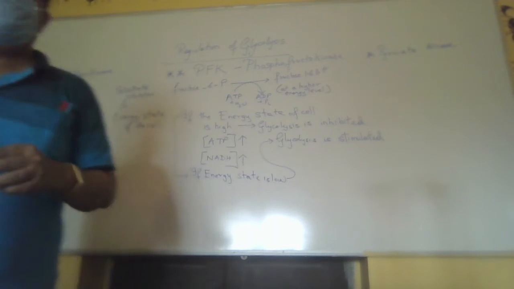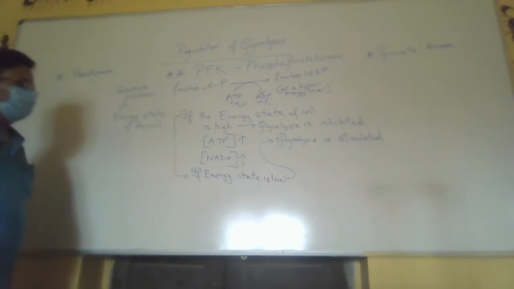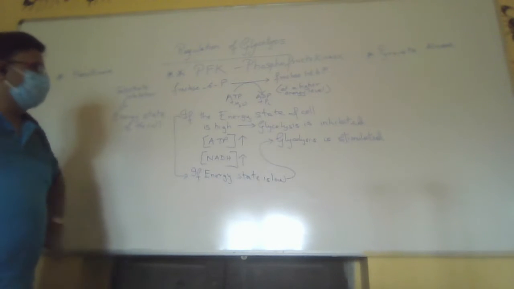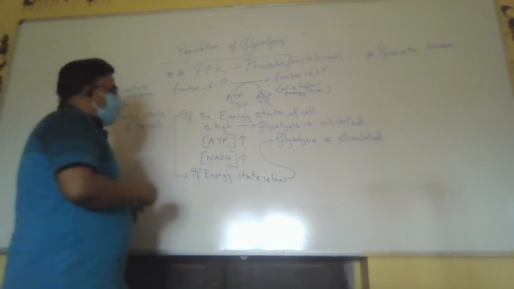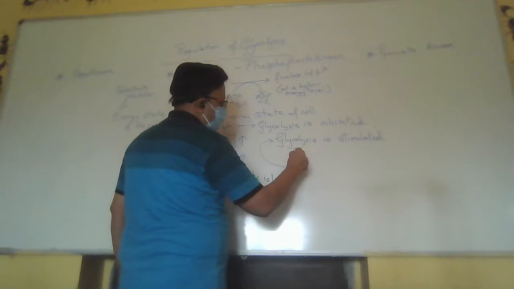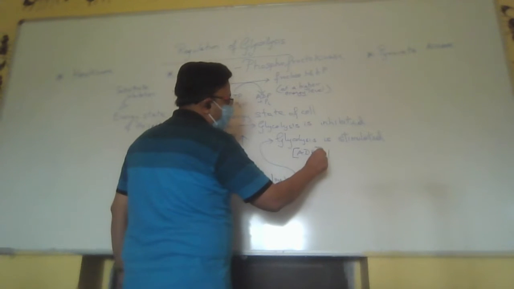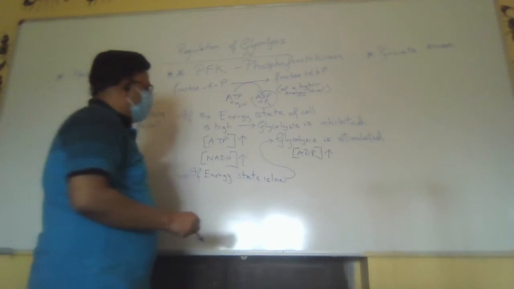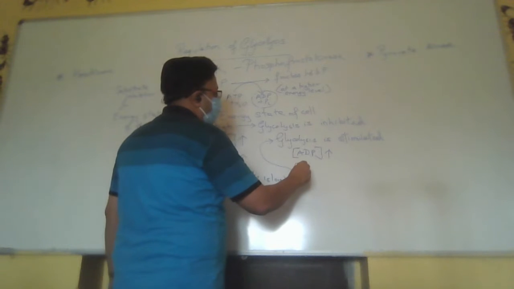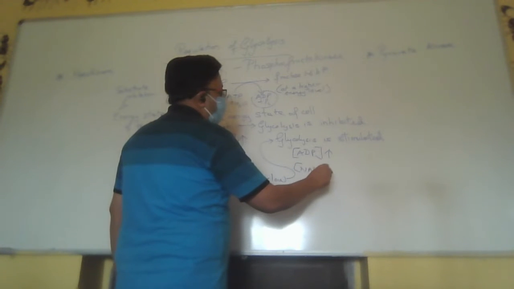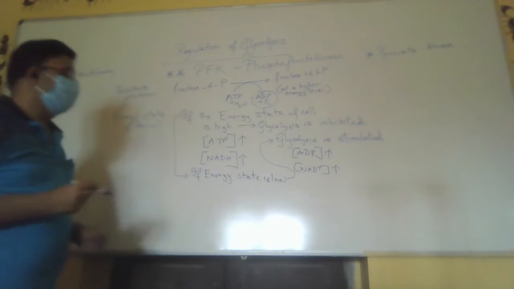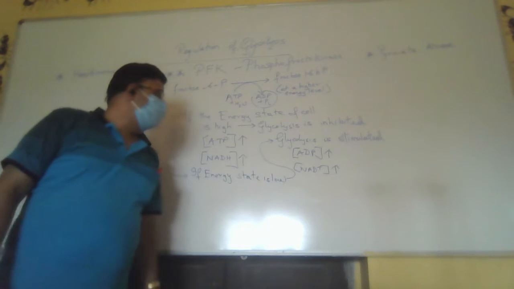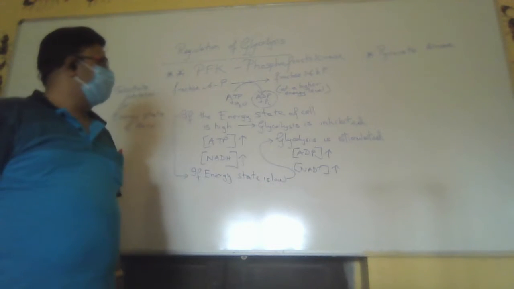If it is low, glycolysis is stimulated. What do you mean by energy state low? ADP level is high because ADP starts to accumulate. NAD plus, the one which forms NADH, is very high. NAD plus is at very high concentration.